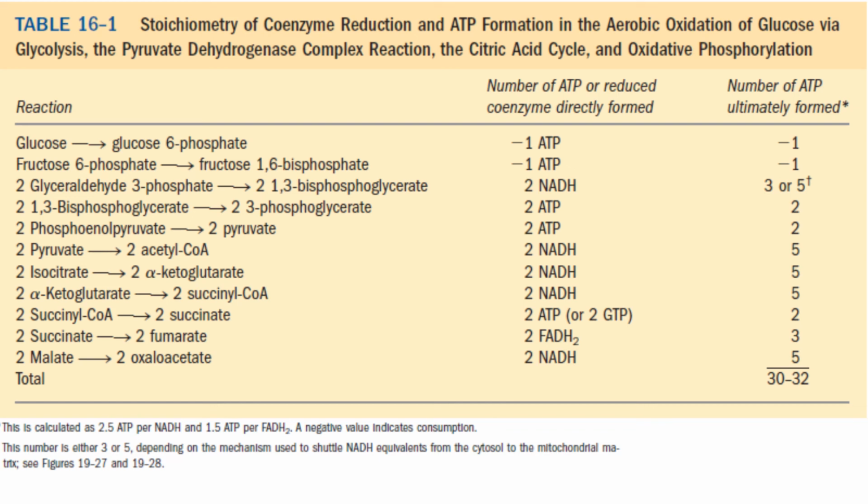In this slide, you can see the summary of ATP generation starting with 1 molecule of glucose. On the left side, you can see the various substrate molecules. In the middle, you can see the number of ATP or NADH, whatever it is. On the right hand side, you can see the number of ATP. Here actually, from 1 molecule of glucose, how many FADH2 are produced?